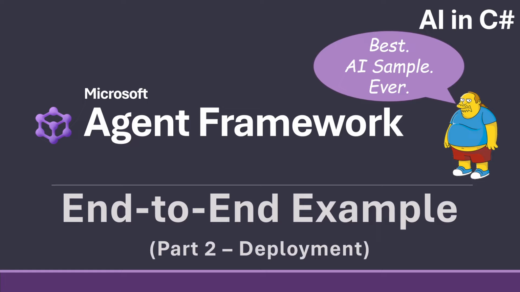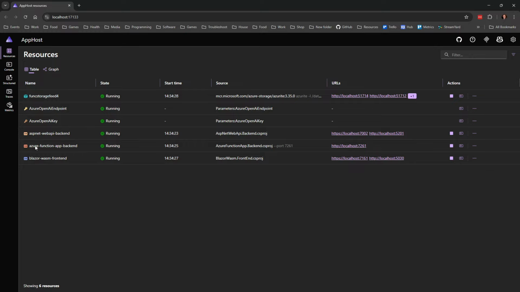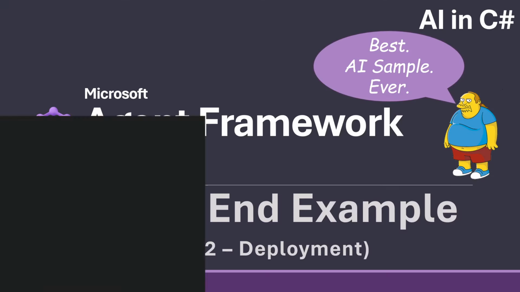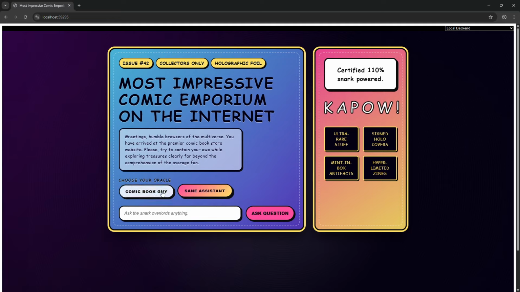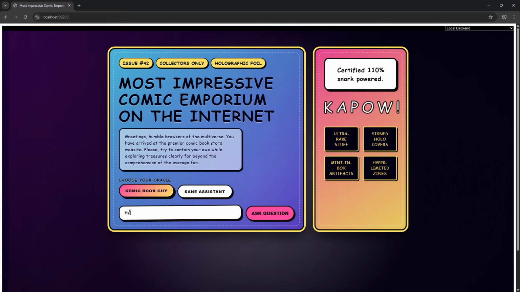And today we have part 2 in our end-to-end sample, where we make the website for the comic book guy from The Simpsons. So last time in part 1 we made a chatbot for him that we can see here. That is his chatbot, where we can talk with him or his assistant, and we can say hi.